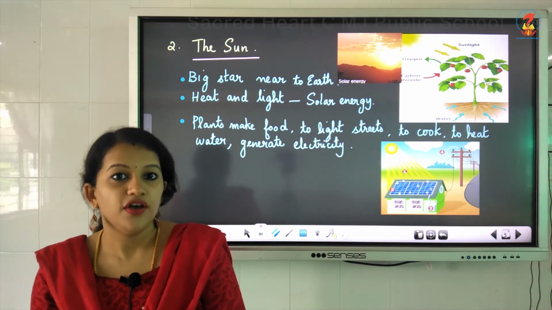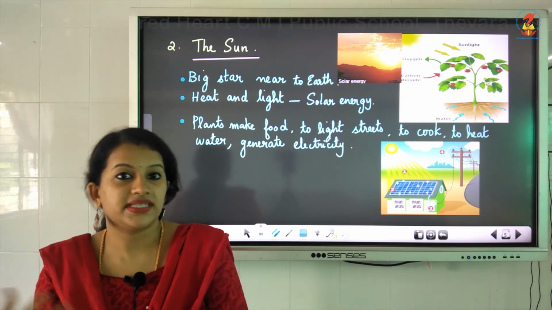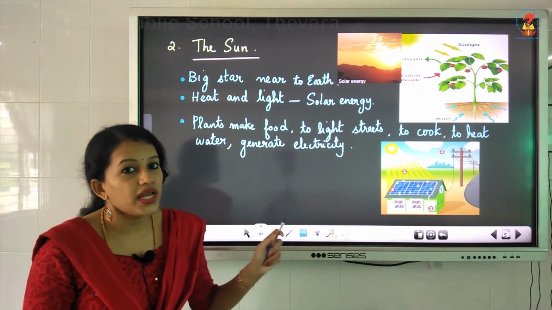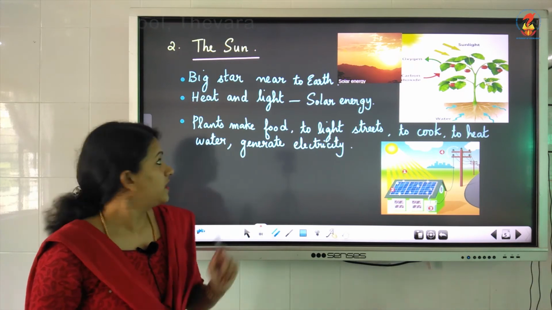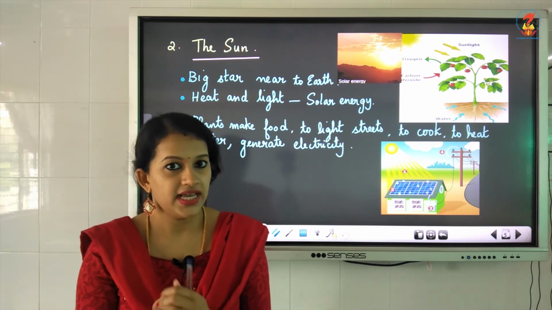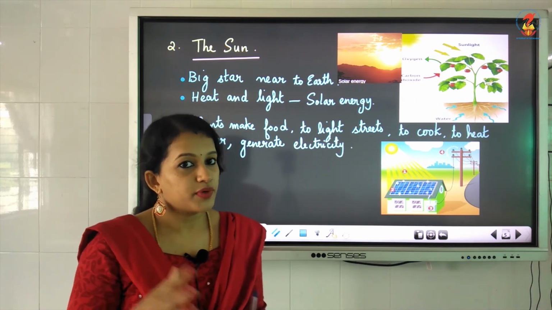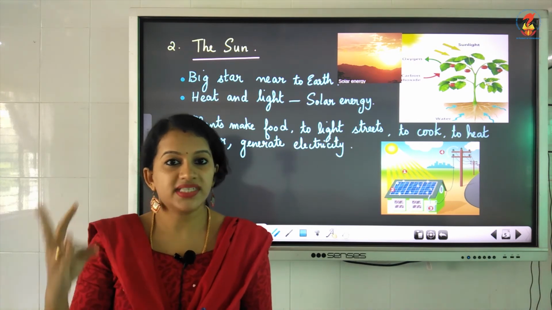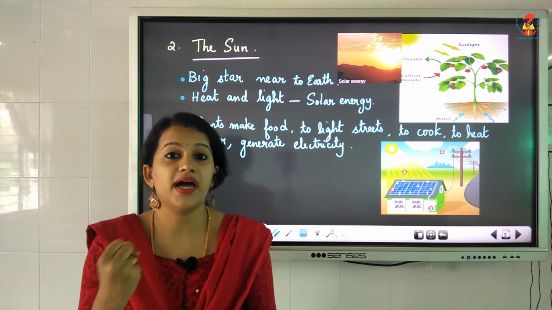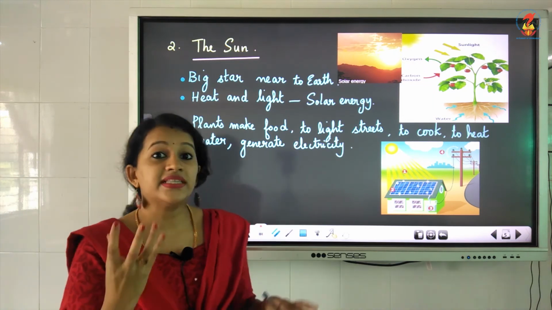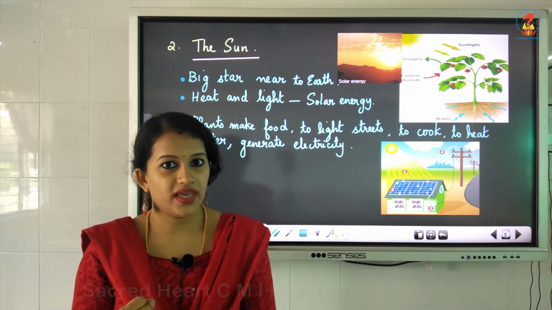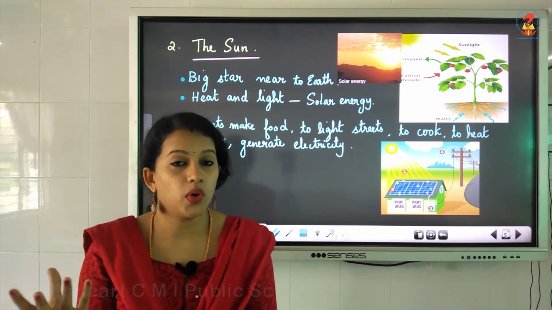Just as air, for life to exist, there should be sunlight also, isn't it? And the solar energy is used to make food by the plants. You have learned the process known as photosynthesis, isn't it? How plants prepare food. In that process, they will use water, then they will use sunlight as well as carbon dioxide, isn't it? So sunlight is needed by the plants to prepare food. And using the solar energy, we light the streets. There are solar lamps, which work on solar energy.